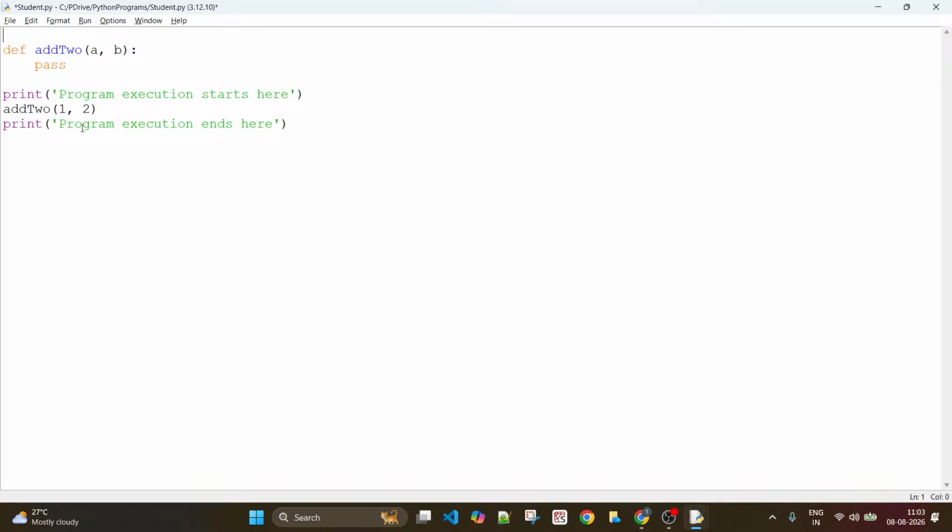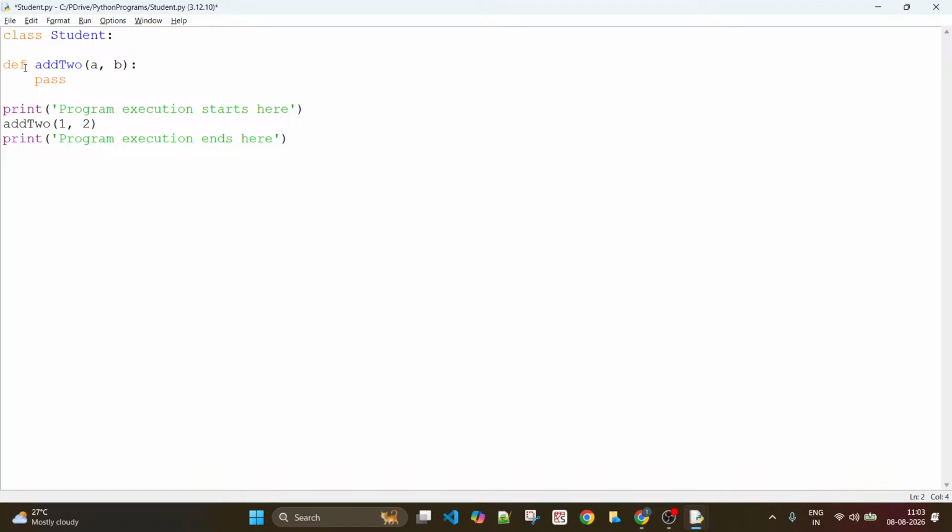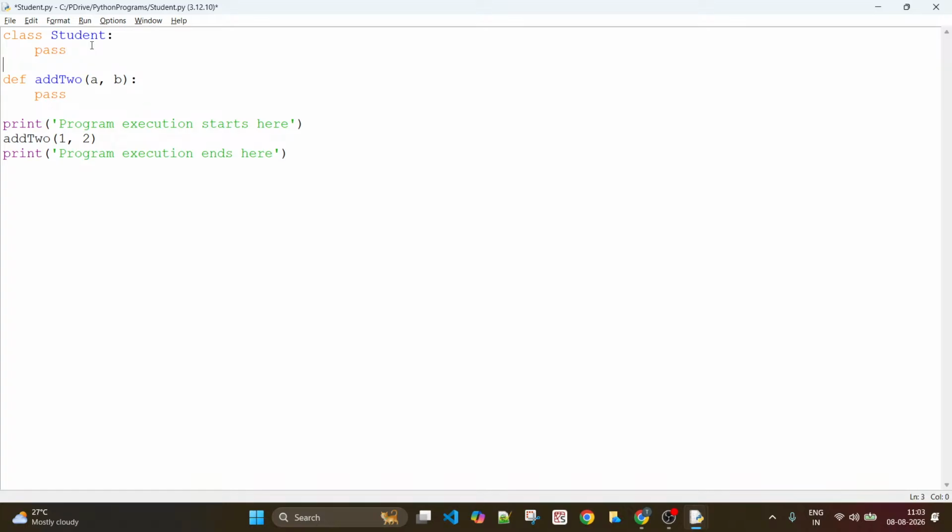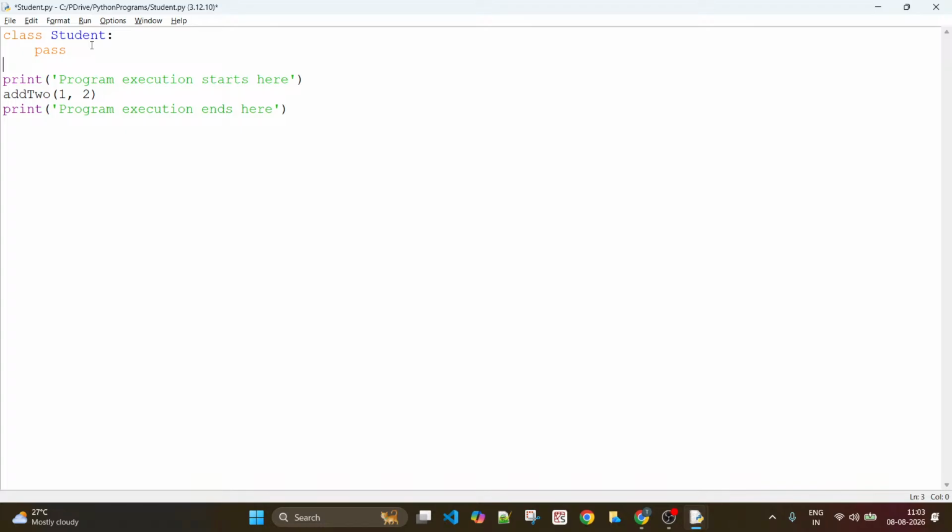Similarly, in the current case, I know that I need to write some class. I need to define some class, right? To define a class, you should use the keyword called class, and the class definition starts with the class keyword and then the name of the class. Here I have considered Student as the name of the class. Put a colon, press enter so that you will come to the next line. And here, right now, I don't know what to write. So you just use pass, right?